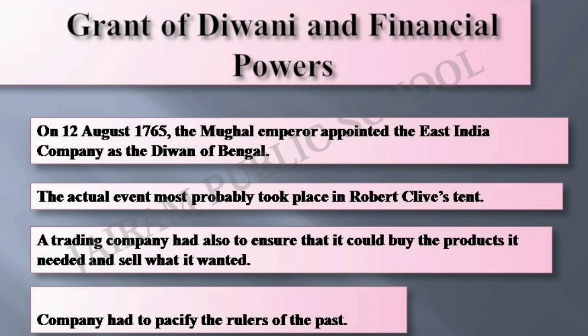The East India Company being an alien power, it needed to pacify those who had been ruling the countryside in the past. The meaning of pacify is to calm down the old rulers who enjoyed authority and prestige. Those who held local power had to be controlled, but they could not be entirely eliminated. Let's see how this was to be done. In this chapter we will see how the Company came to colonize the countryside, organize revenue resources, redefine the rights of the people and produce the crops it wanted.